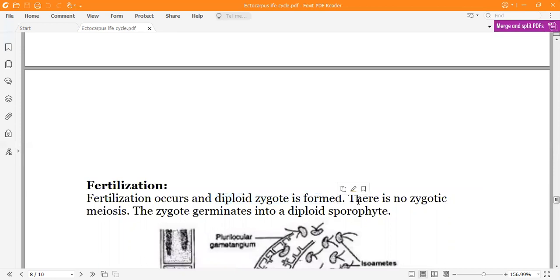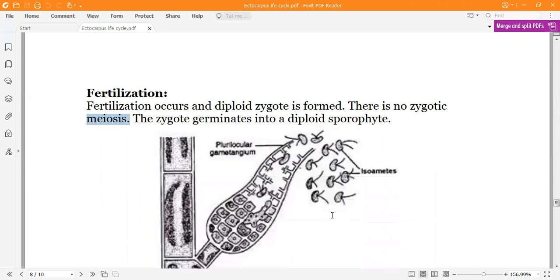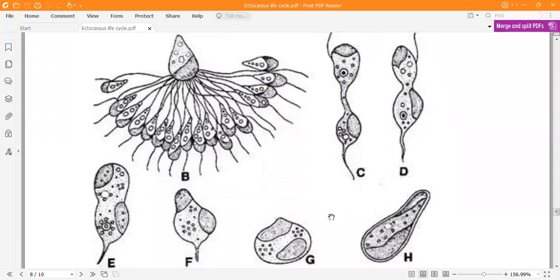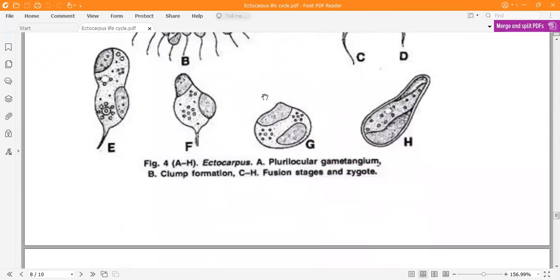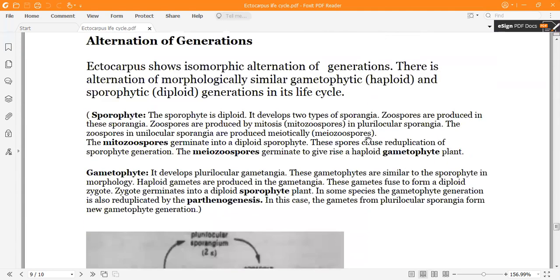Now remember, there is no zygotic meiosis. The zygote germinates into the diploid sporophyte. So here the diploid zygote will germinate to form the diploid sporophyte.